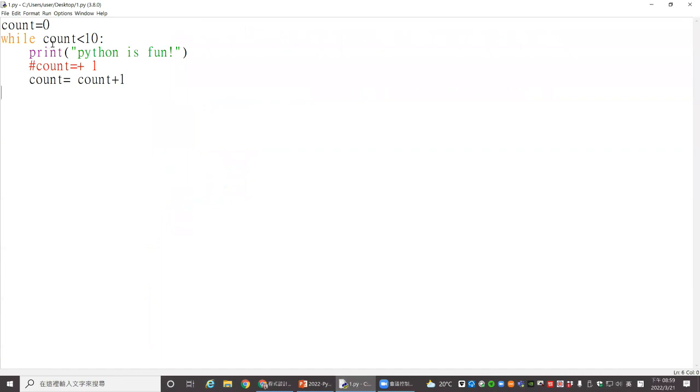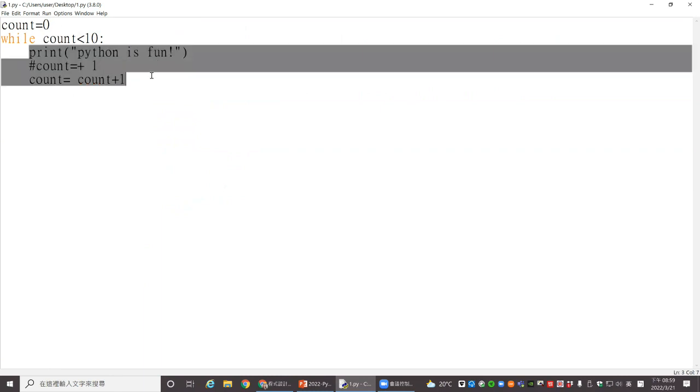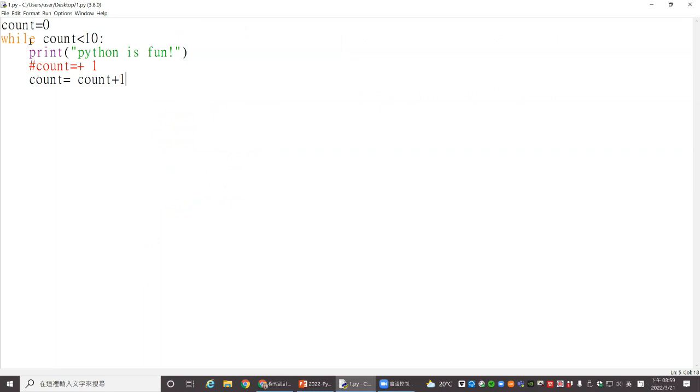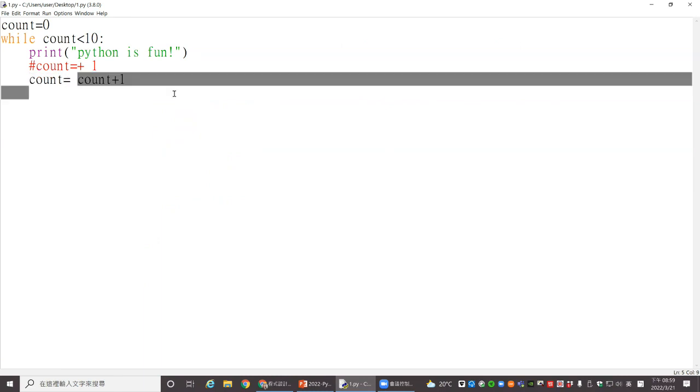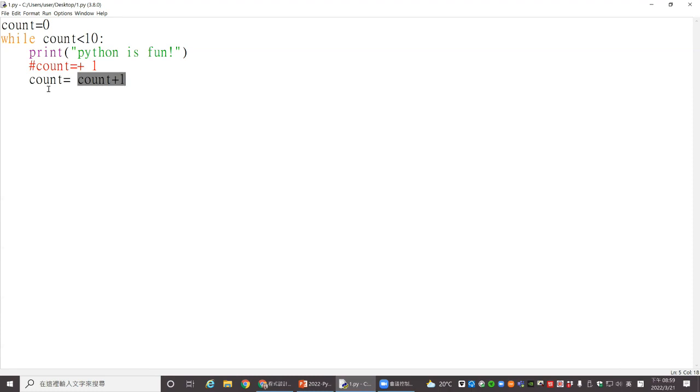So the condition involves count. It's a very important component in the loop because it controls how many times you will do the following things. When we use the while loop, because we will introduce another one, the for loop, we have to make the conditional variable increase or decrease, because if we do not change it, the condition will always be true.